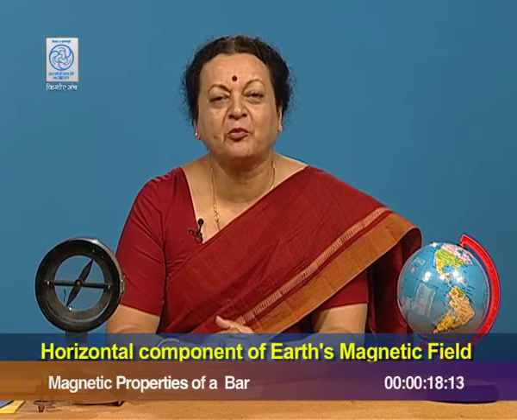And you also learnt about the horizontal component of Earth's magnetic field, and these three elements can easily describe all the requirement for knowing how much the Earth's magnetic field is affecting anything that we are doing on the Earth.